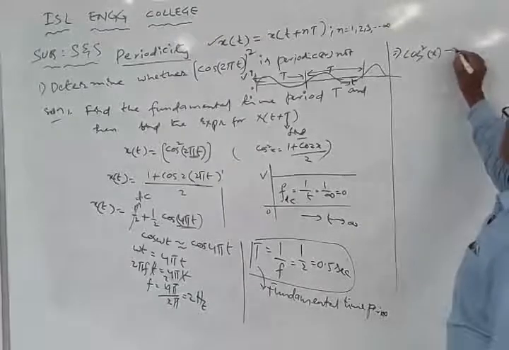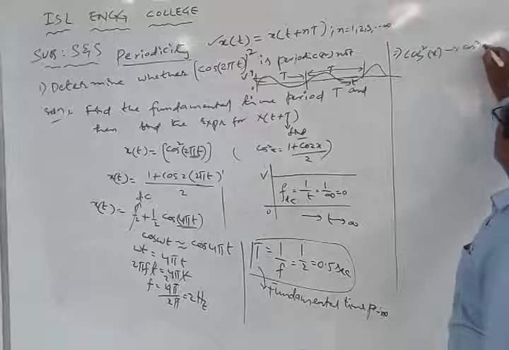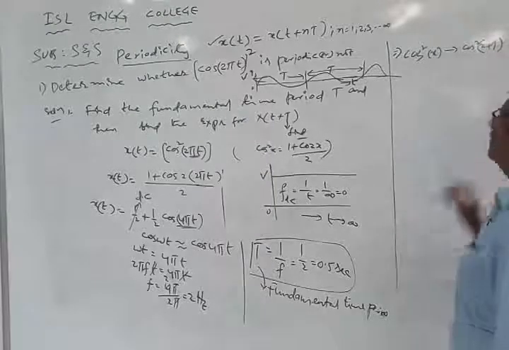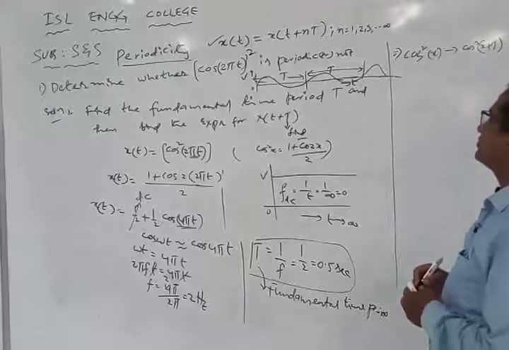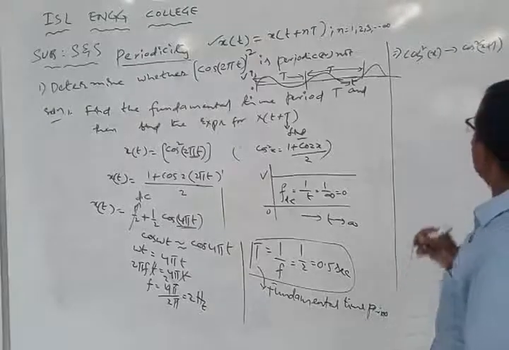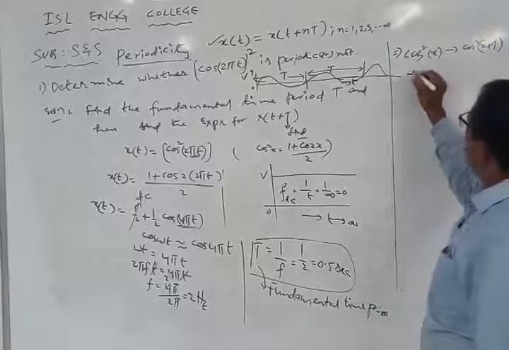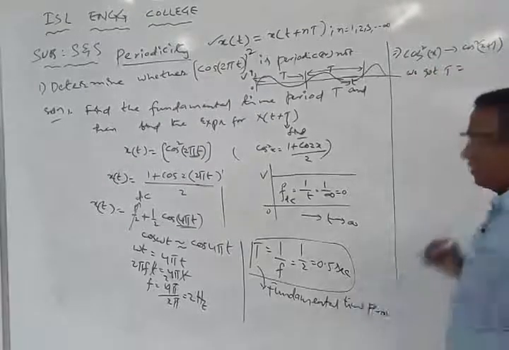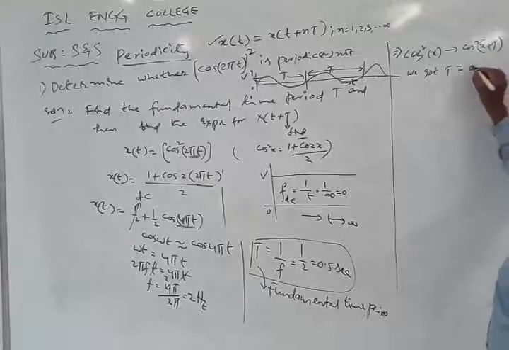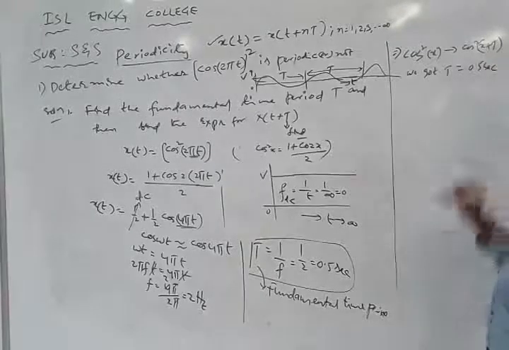So I should write this equation as cos square x of t plus T form. Now what is T here? We got the T value as 1 by 2, that is equal to 0.5 seconds.